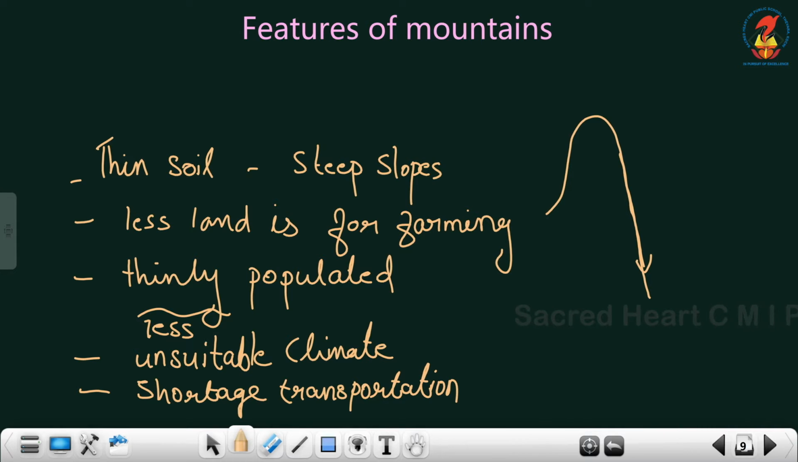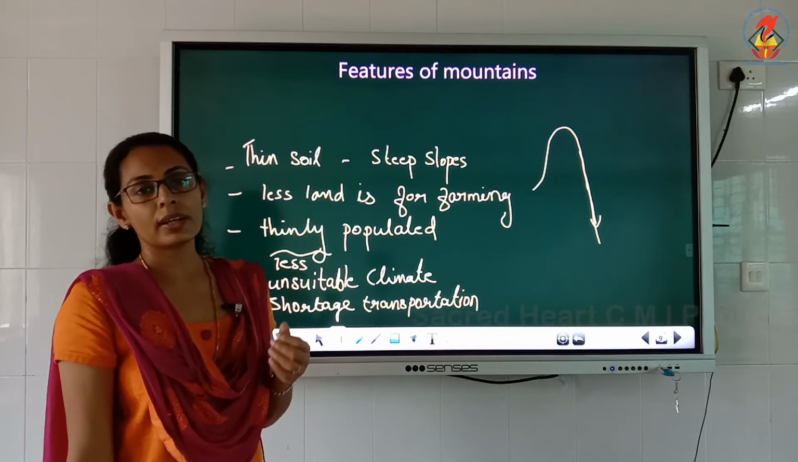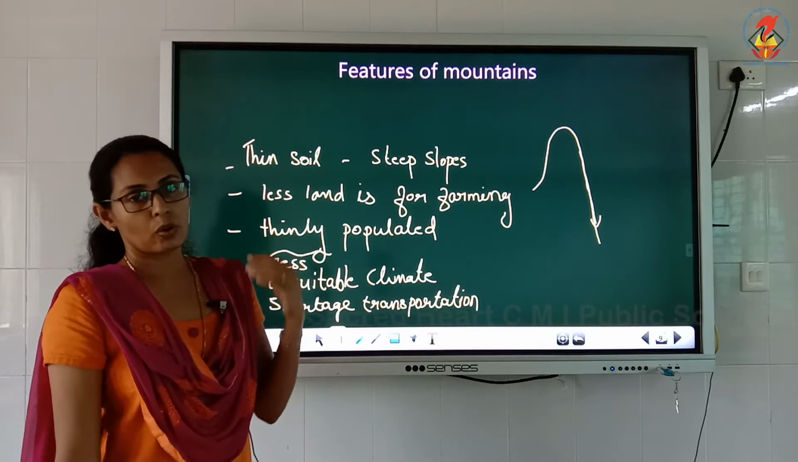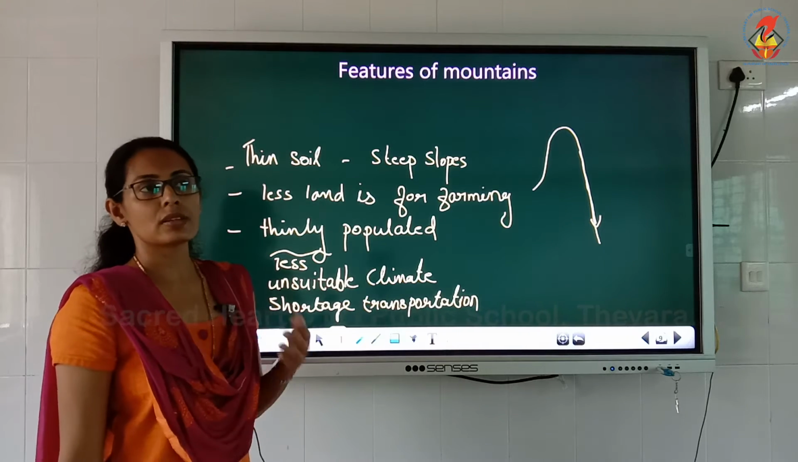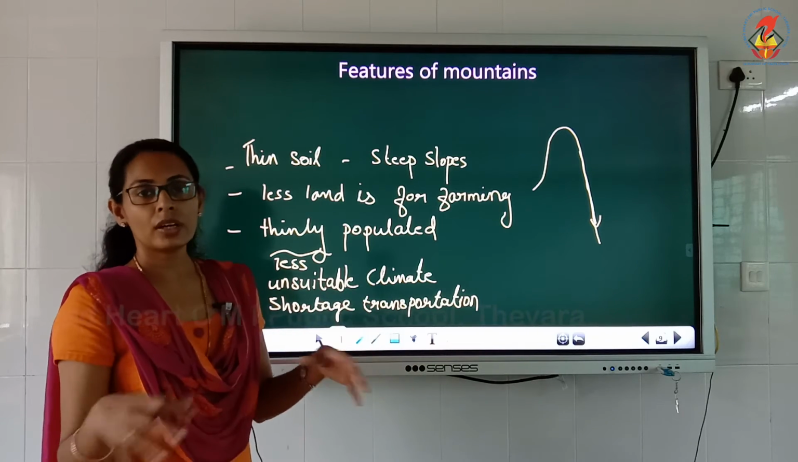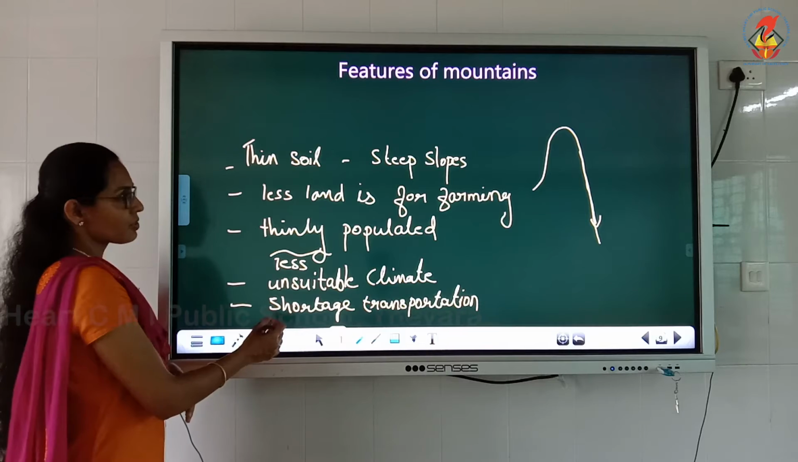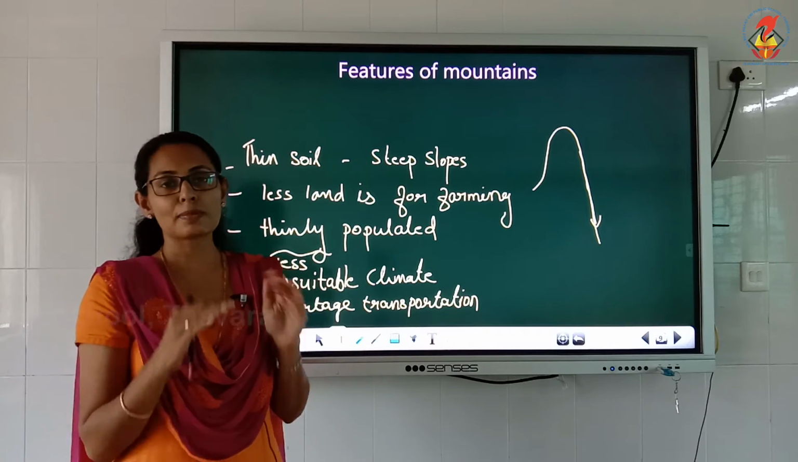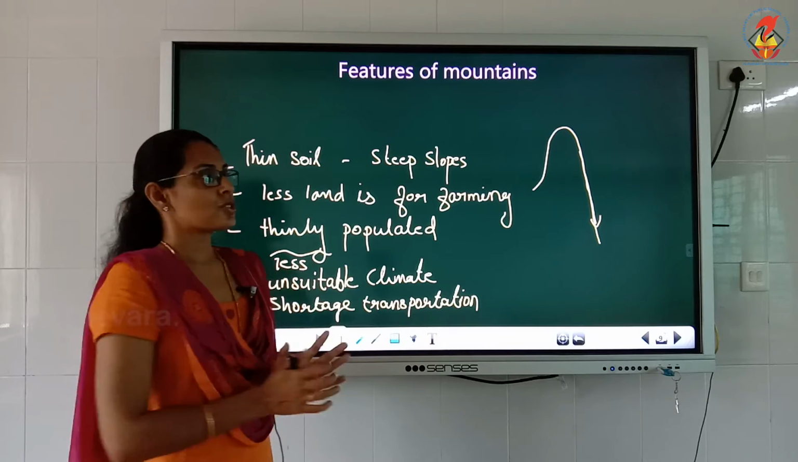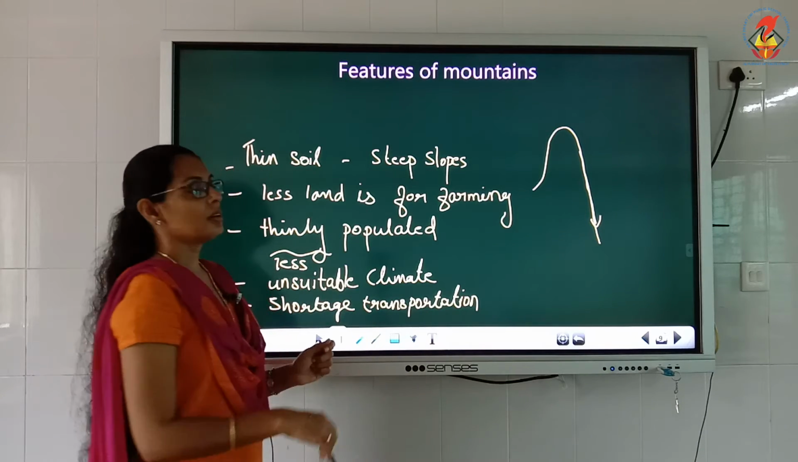Shortage of transportation because it is not able to build roads, rails. Some fewer roads are there, but it's not possible to have most of the roads connected. So because of all these reasons, people are thinly populated, fewer people are living. Clear? So these are the important features of the mountains.